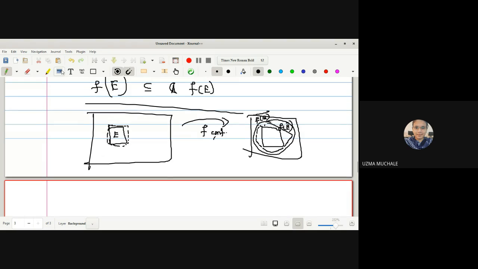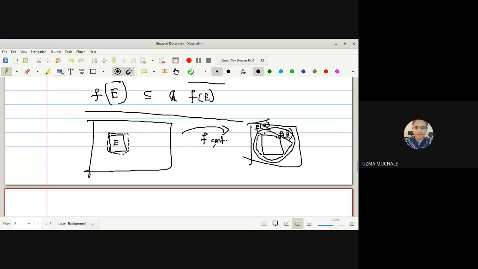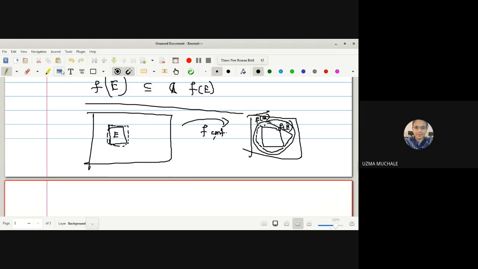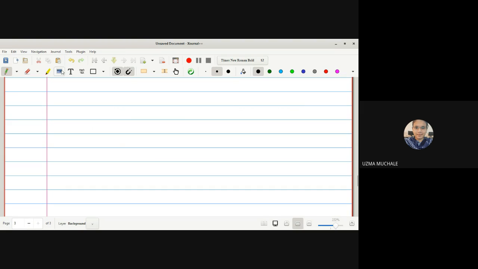So in this way we can show that F of closure of E is contained in closure of F of E. That we have to show with the help of a mapping F being a continuous map. As it is if and only if, again we can say mapping F is continuous if and only if F of closure of E is contained in closure of F of E. In a very similar way, we have a theorem related to interior also. Okay. Again, the statement is same.